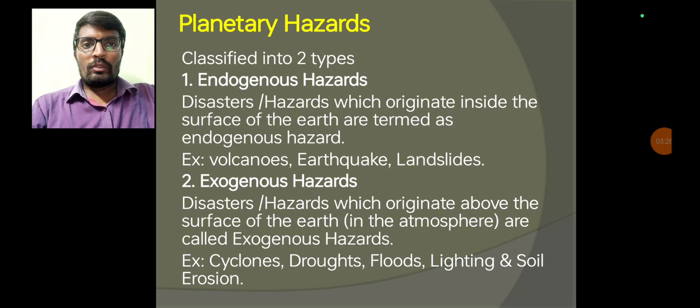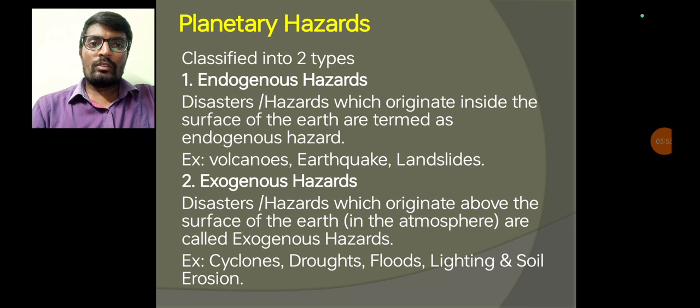Next, coming to the planetary hazards. Planetary hazards are again classified into two types. So first one is endogenous hazards, second one is exogenous hazards. Now coming to the endogenous hazards. Endogenous hazards originate inside of the earth. Examples are volcanic eruption, earthquake, landslides.